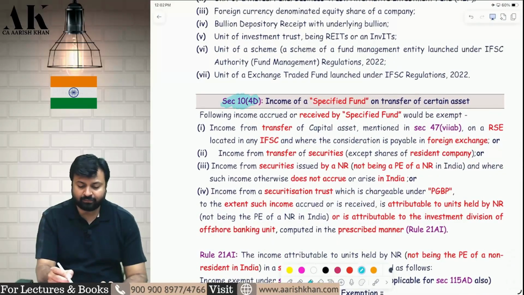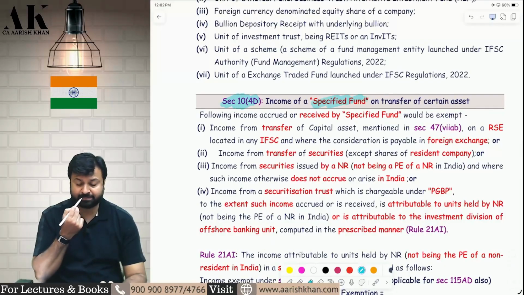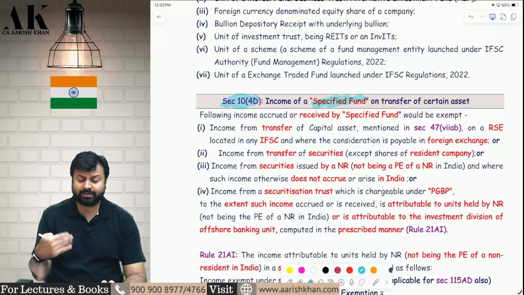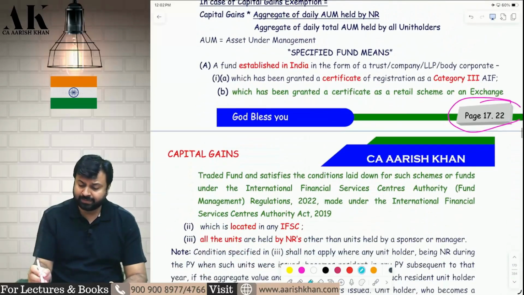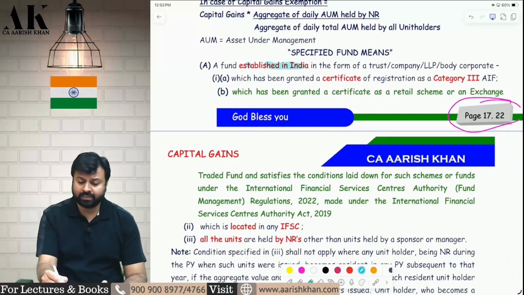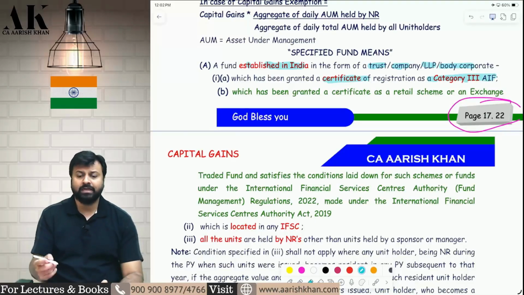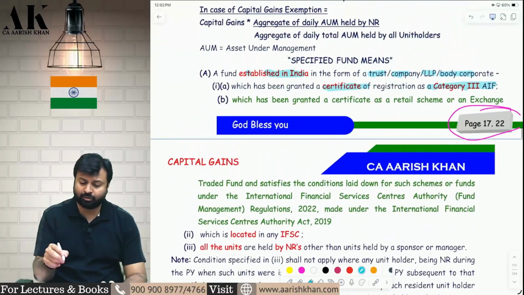Next amendment is on 10.4D. Specified fund definition has been expanded. They have added few more people in the definition of specified fund. Specified fund means what? It means a fund which is established in India in the form of trust, company, LLP, body corporate. And earlier there was only one category of person who has been granted a certificate of registration as category 3 AIF. Now in the definition of specified fund, there are few more people which are added.